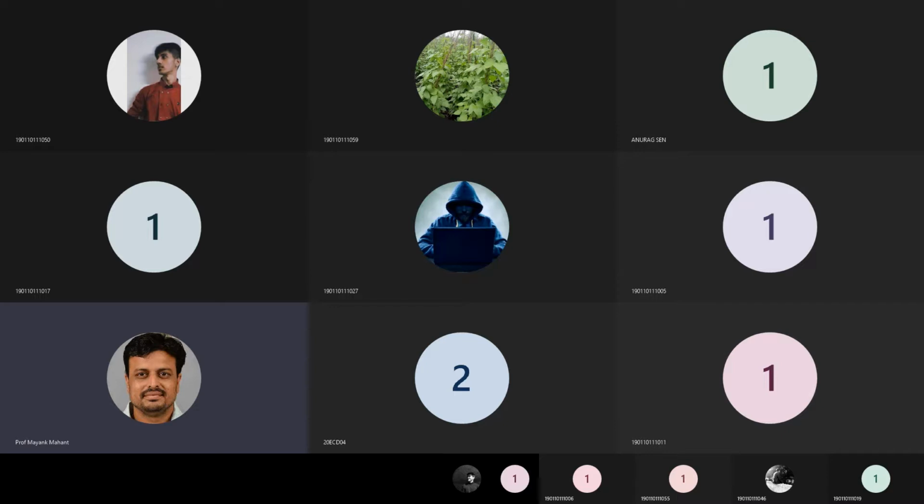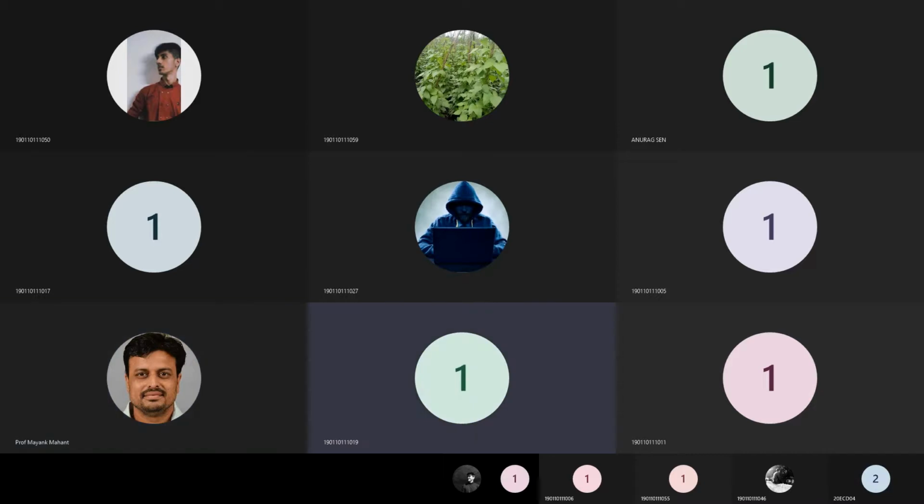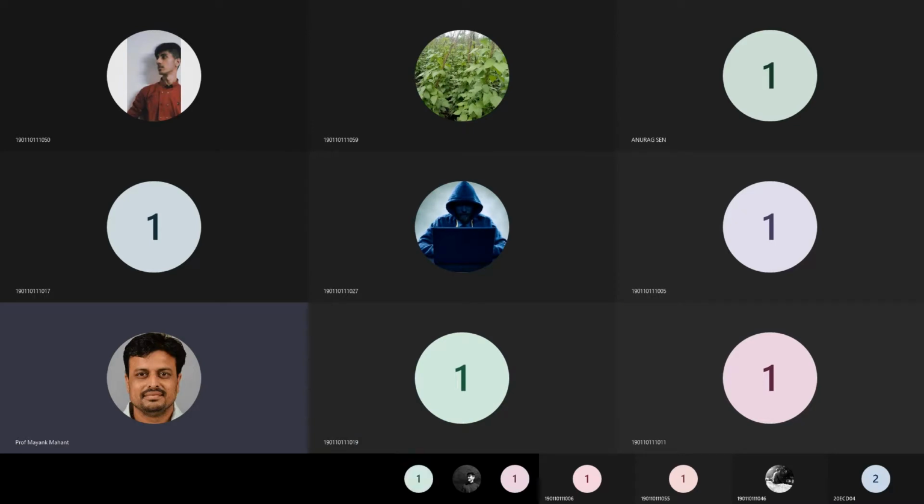So, can anyone tell me what we were discussing in the last class? Sir, we programmed the timer 0 in normal mode and CTC mode. So yes, obviously we are discussing the programming of our timers in our AVR microcontroller. And which microcontroller are we discussing?